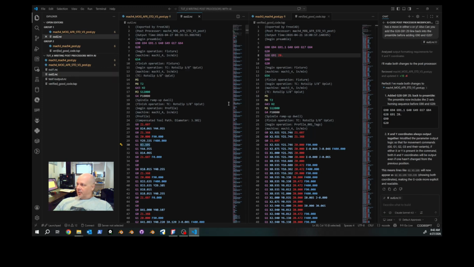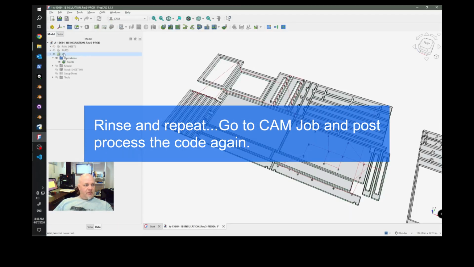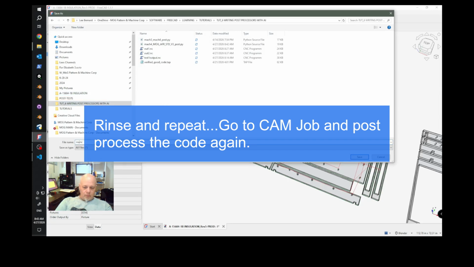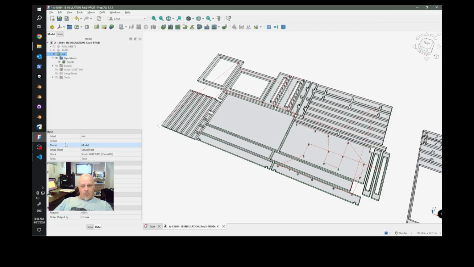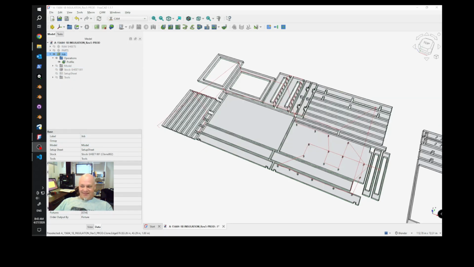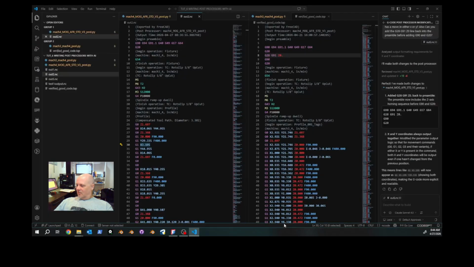We want to drop this back in, so we're going to go to three. Then we switch back to code, and we analyze again. Rinse and repeat, rinse and repeat.